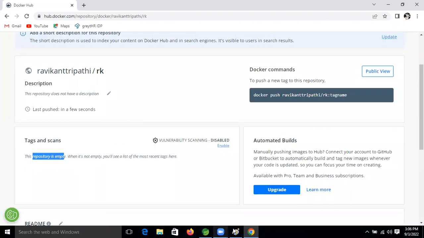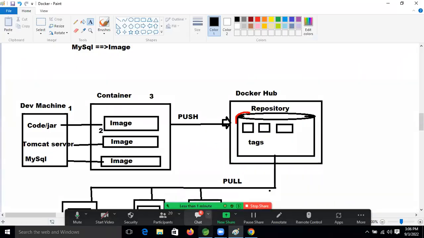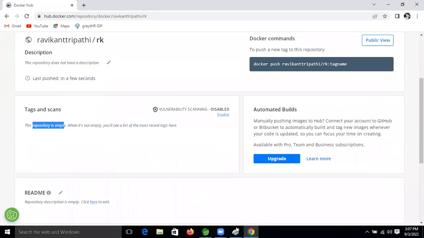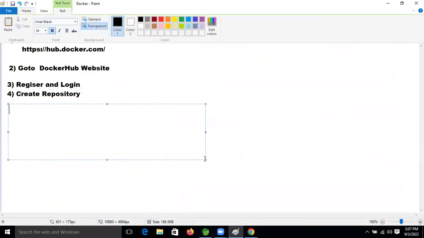So now, till now, we created the repository inside Docker Hub, friends, but we have still not stored the images, right? So the fourth step we did, the fifth step we did now: we created and clicked on the repository. Click on, what is that, on